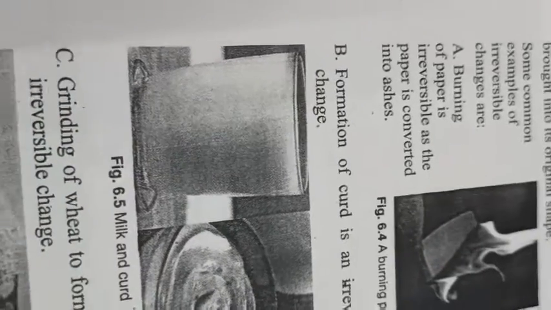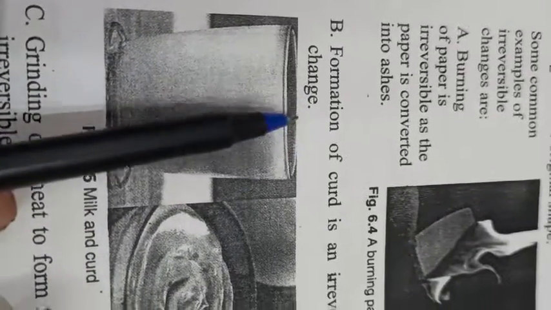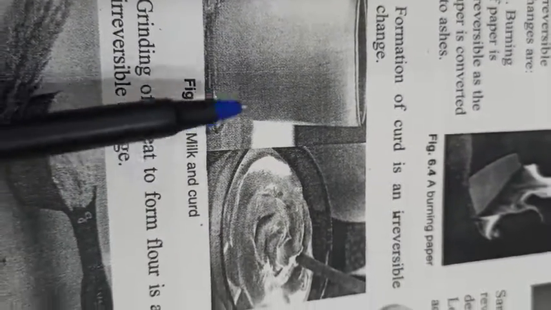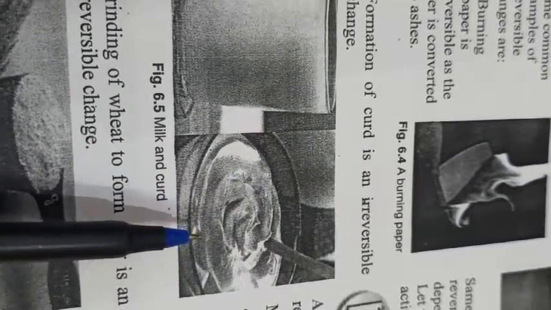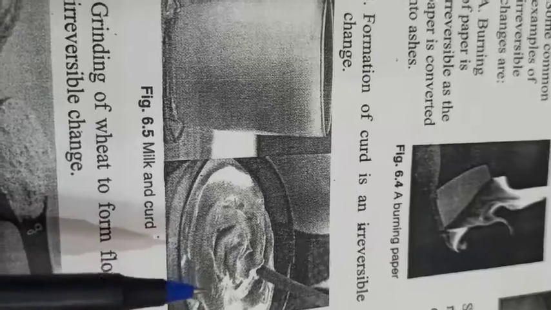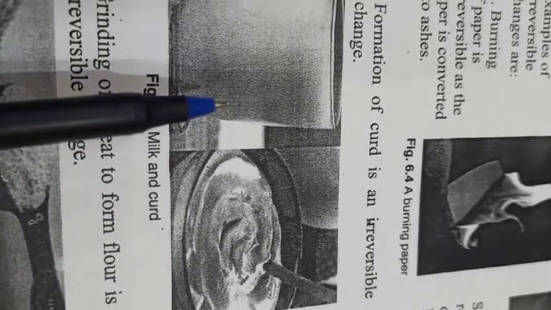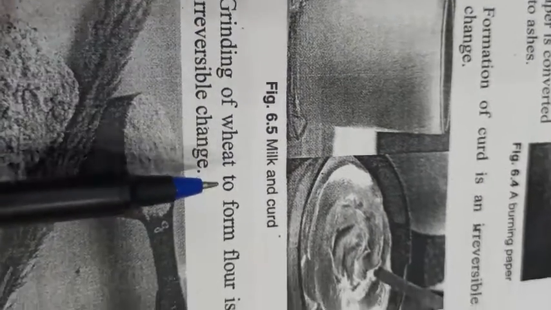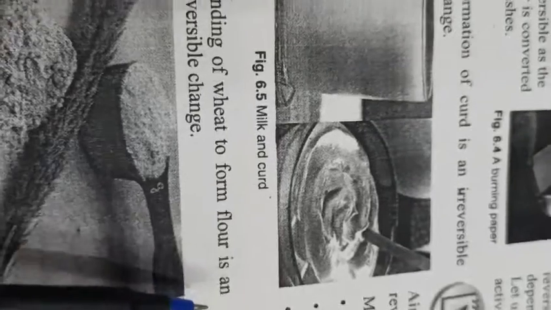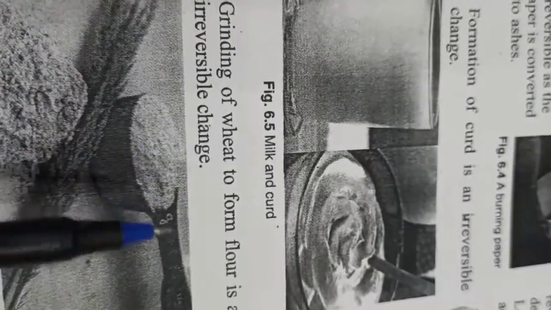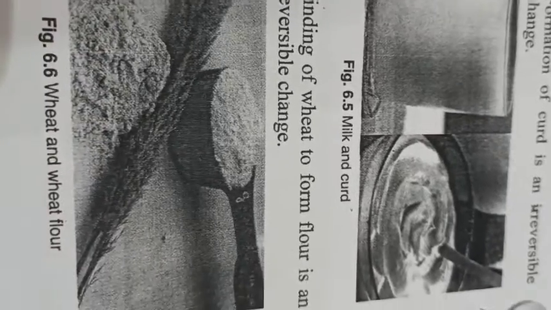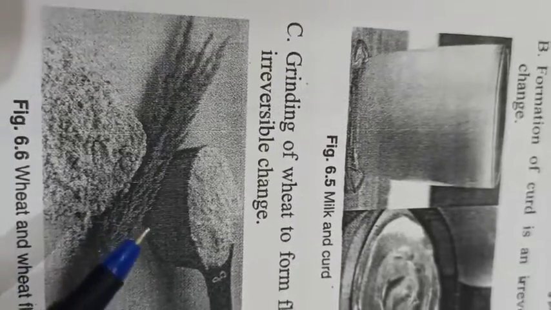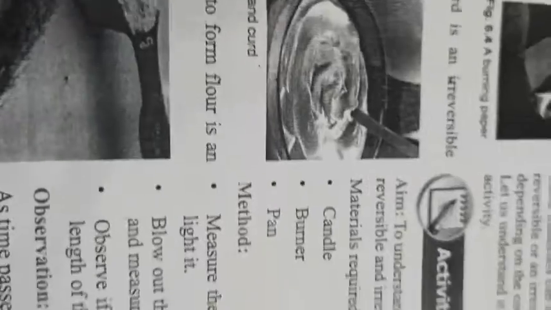So next examples of irreversible change are: formation of curd is an irreversible change. You know that when we make curd from milk, it is an irreversible change because from curd, by no process can we make milk again. And next is grinding of wheat to form flour, which is an irreversible change. Means from wheat we can make wheat flour, but from wheat flour you can't make wheat again. So it is an irreversible change.